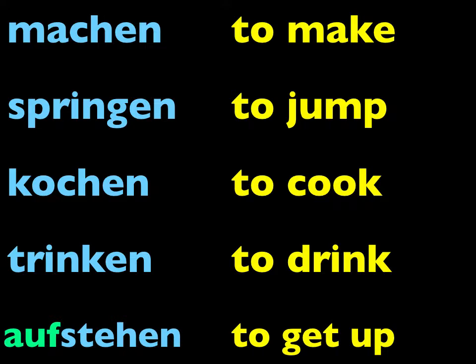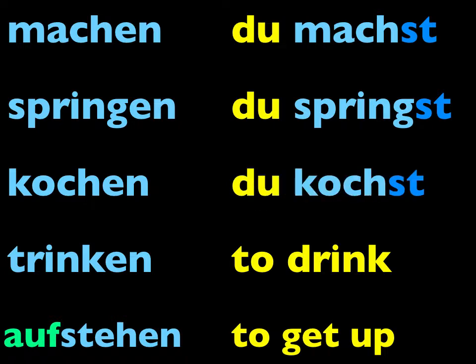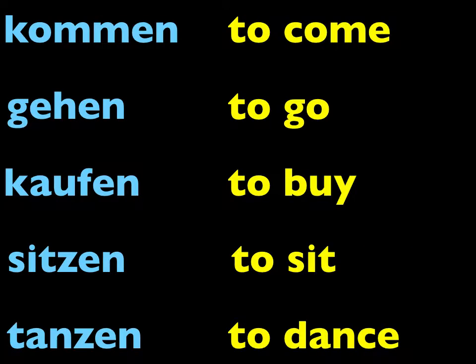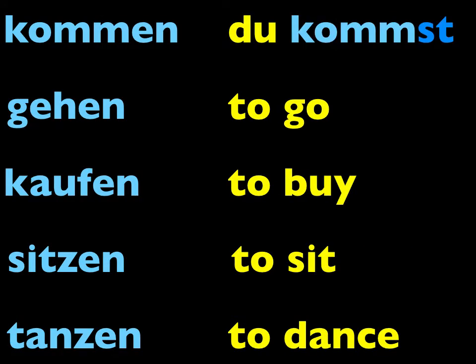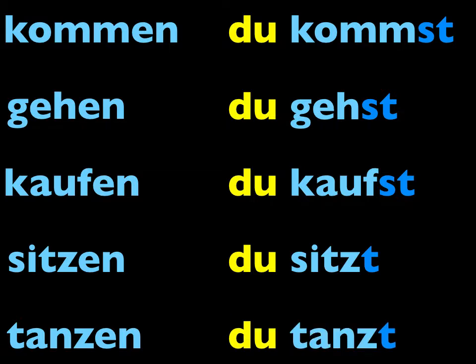We learned how to make the du form, how we take off the en and add an st. For example, du magst, du springst, du kochst, du trinkst, and a separable prefix verb, du stehst auf. The prefix separates. And here's some more examples. Du kommst, du gehst, du kaufst. But the next two, we don't add st because the z has an s sound in it. So, du sitzt, we just add a t after we take the en off. And du tanzt. You remember learning this.